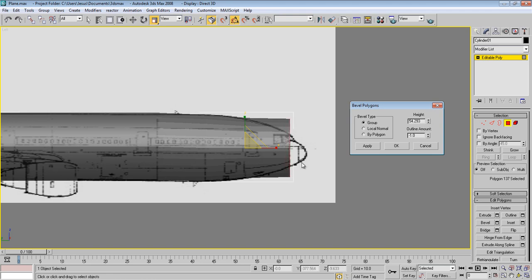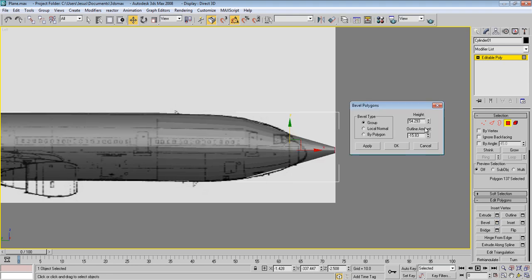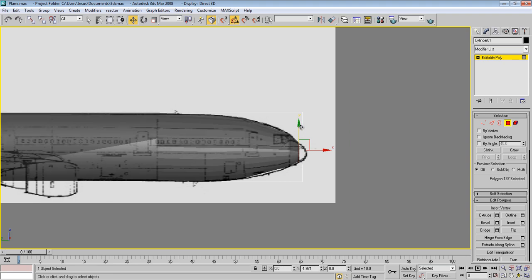Go to this line, decrease the outline amount to maybe like so, press enter and go down to like here, maybe just decrease it a little bit more, and one more time, go to here, just decrease the outline amount, something like so, and go down, and this part is what's left.